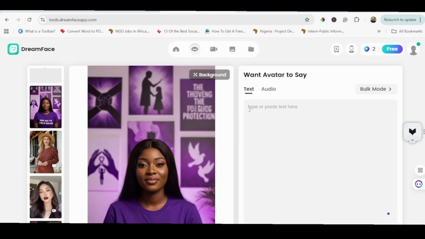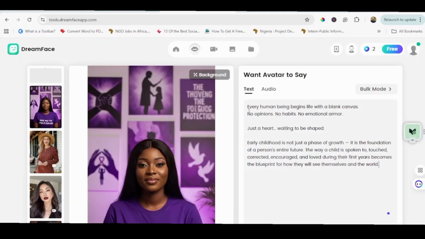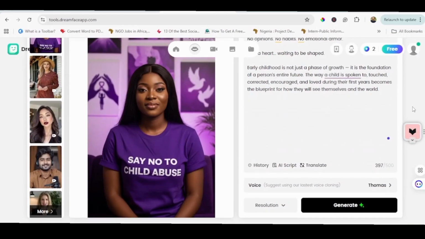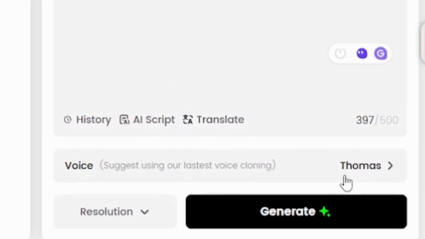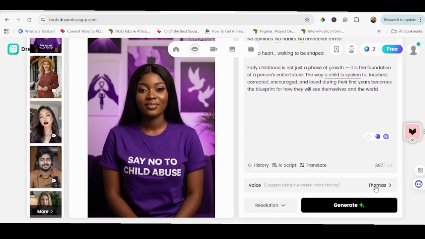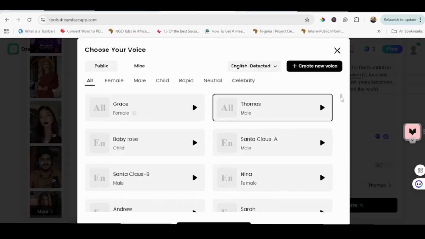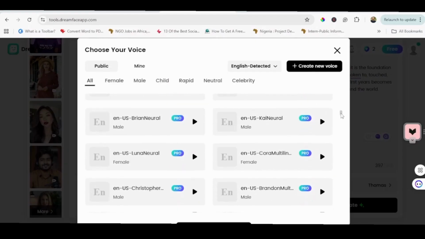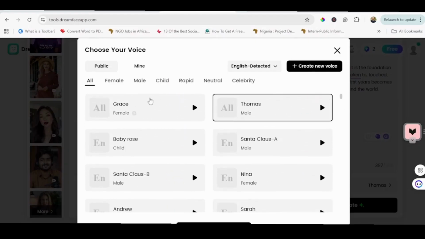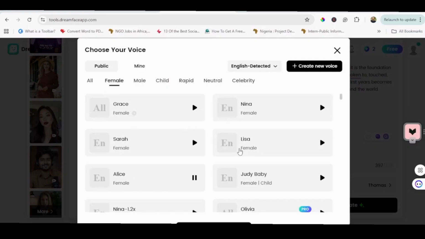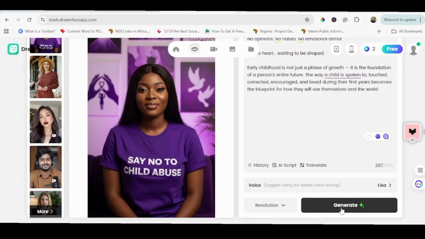So I'm going to paste what I want my avatar to say. I'll come down to choose a model or a voice character. You can see all the voice characters here and the pro voice characters. However, I'm just going to filter my search. You can see all, female, male, child, rapid, neutral, celebrity. So I am going to choose a female character. I'm going to select female. After listening to some of the voice characters, I'm going to go with Lisa. I'm going to generate this.